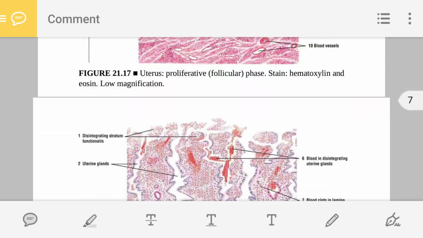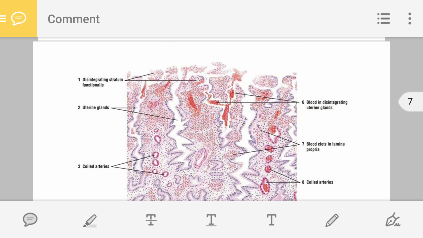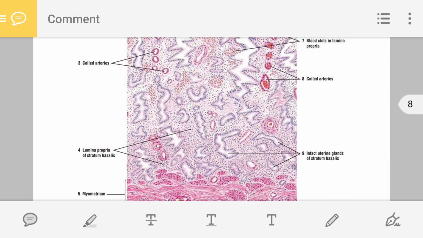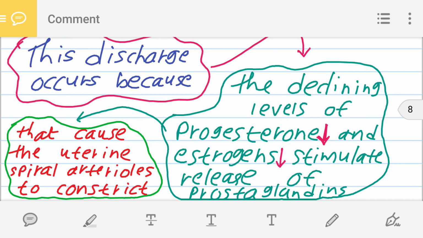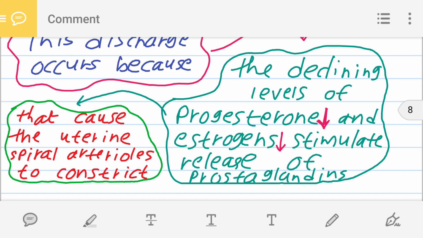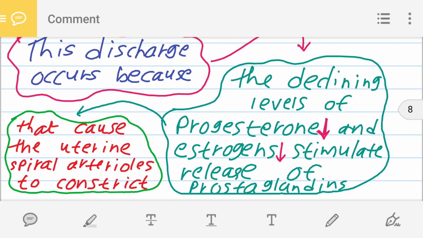Now the question: why is this layer, the stratum functionalis, shed off, and why is this discharge occurring from the vagina? For 5 days blood is coming out.